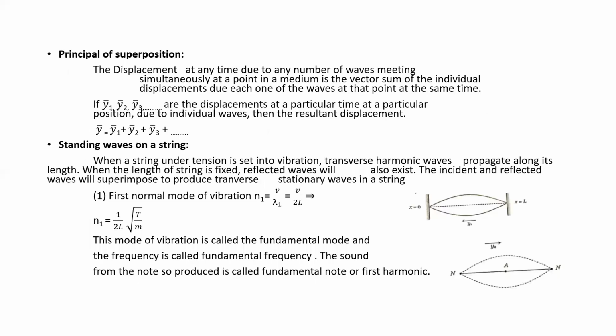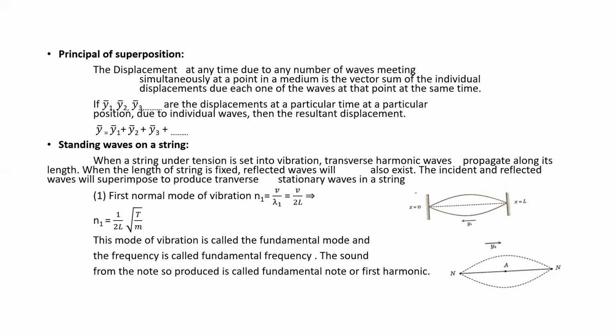So principle of superposition. The displacement at any time due to any number of waves meeting simultaneously at a point in a medium is the vector sum of the individual displacements due to each one of the waves at the point at the same time.